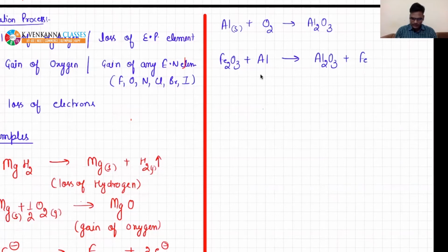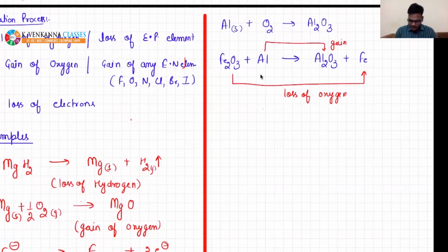I'm not writing states. So you see what happened for Fe2O3 to Fe. Here loss of oxygen is taking place. But for aluminum, gain of oxygen is taking place. So in this example, there is reduction of iron, and oxidation of aluminum.